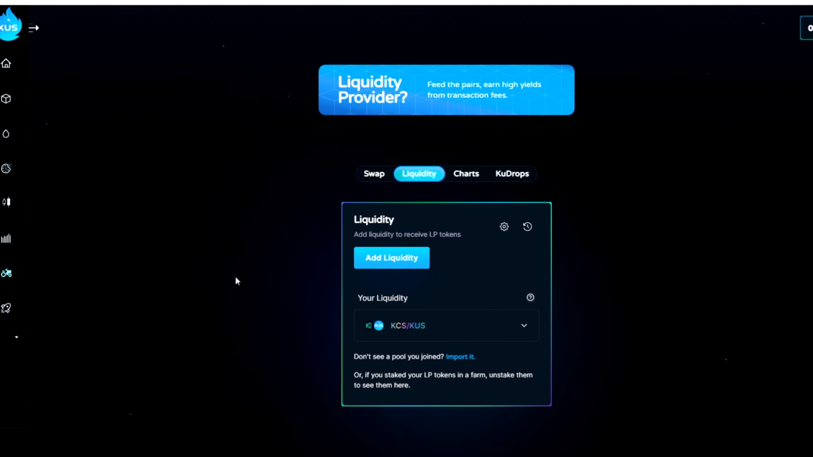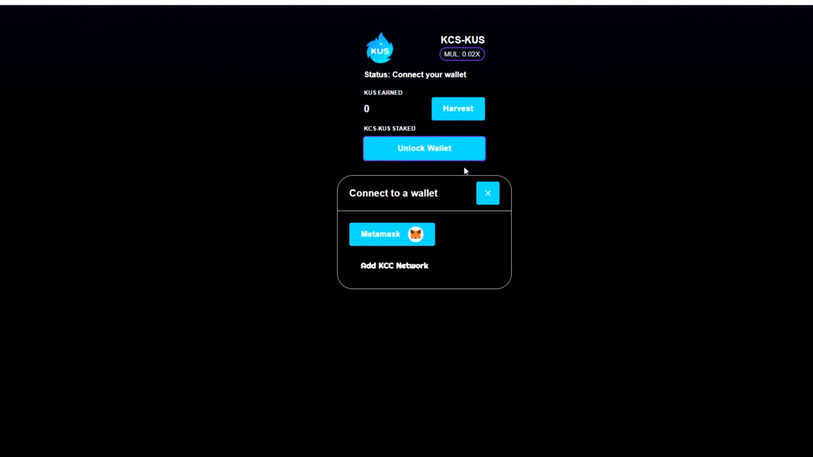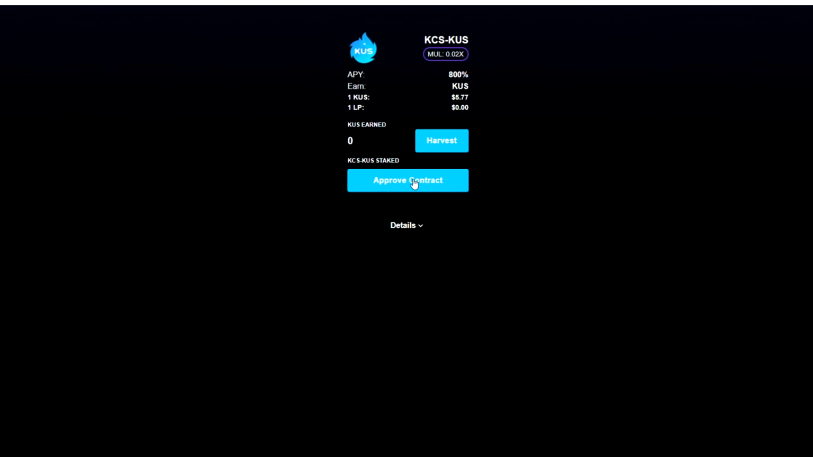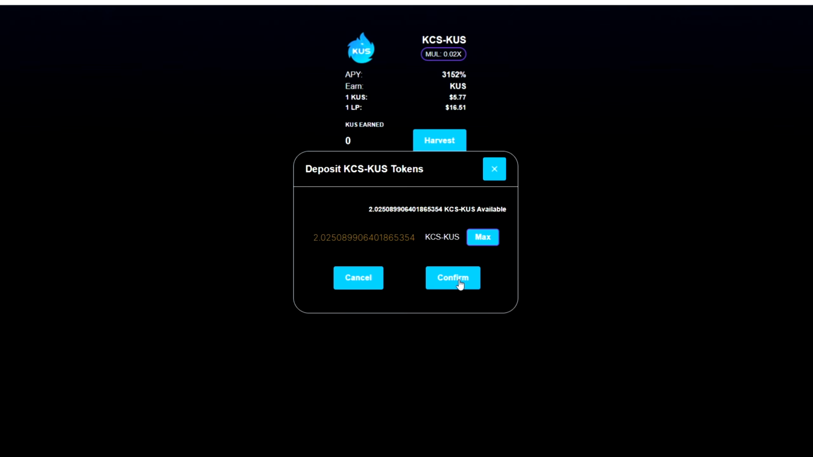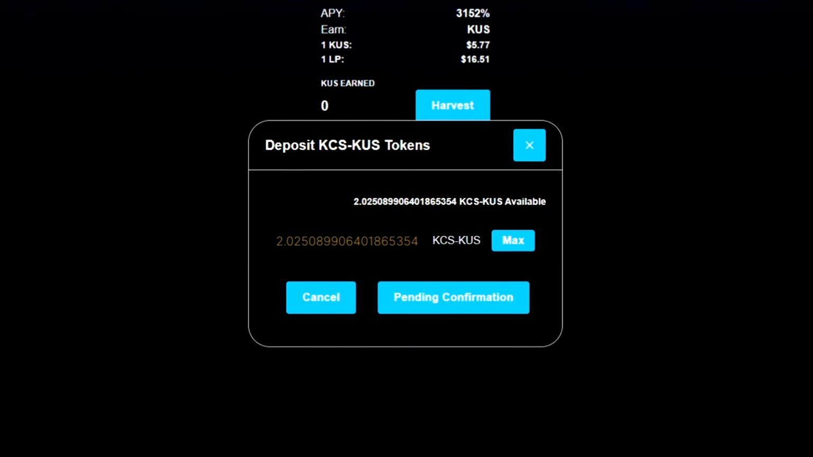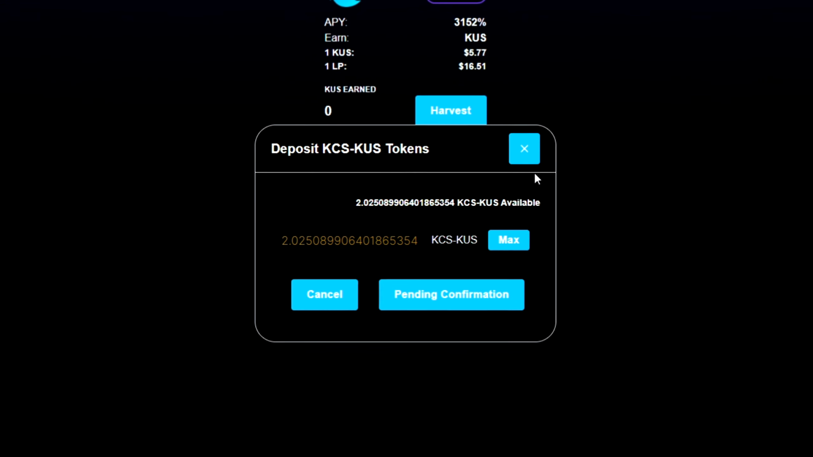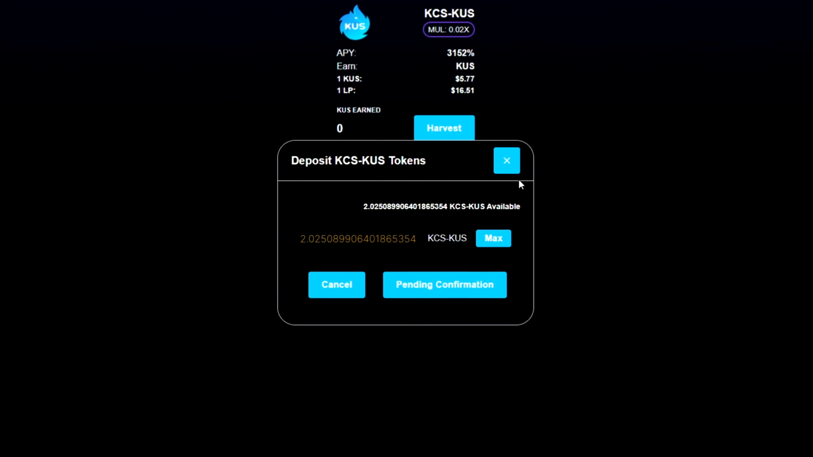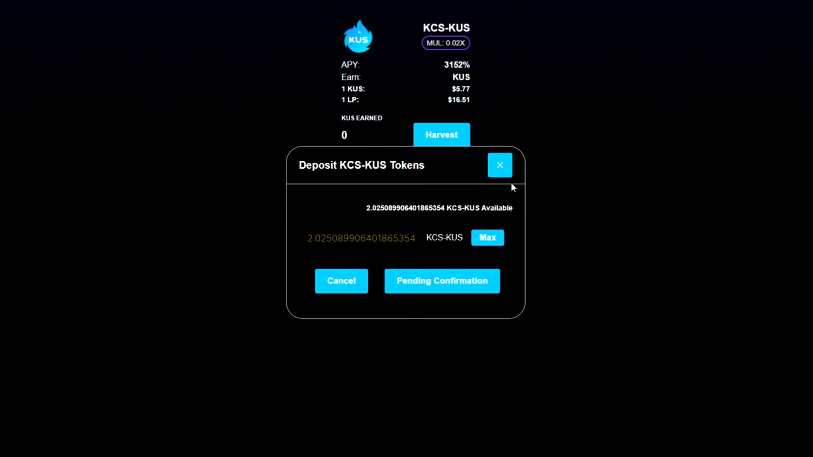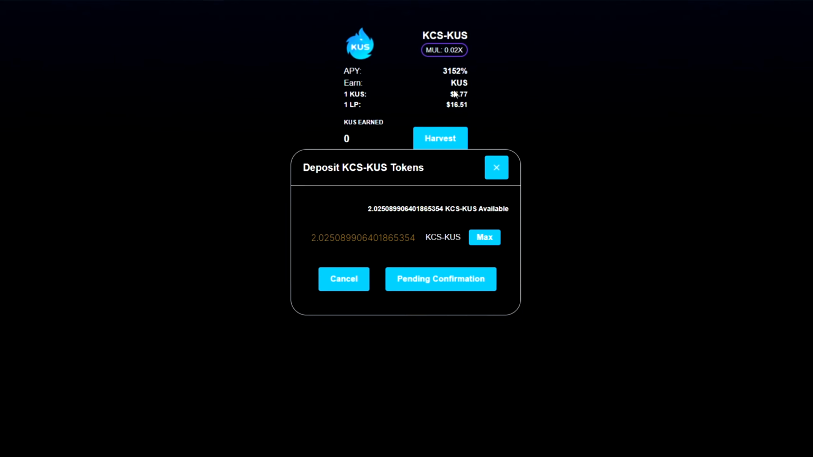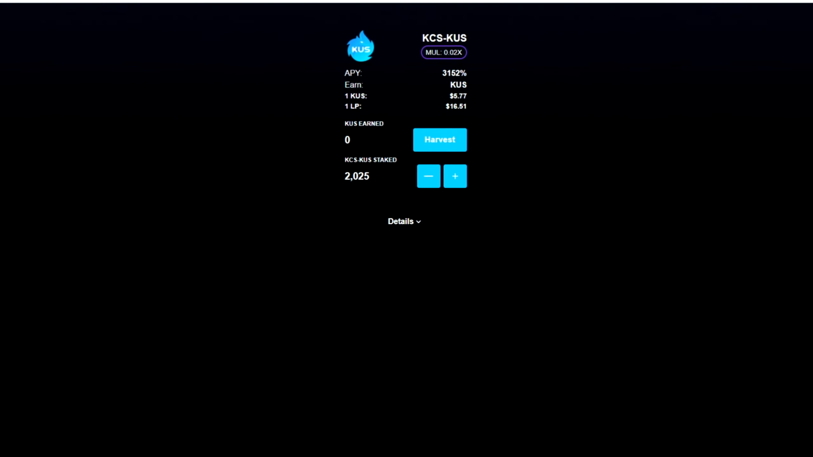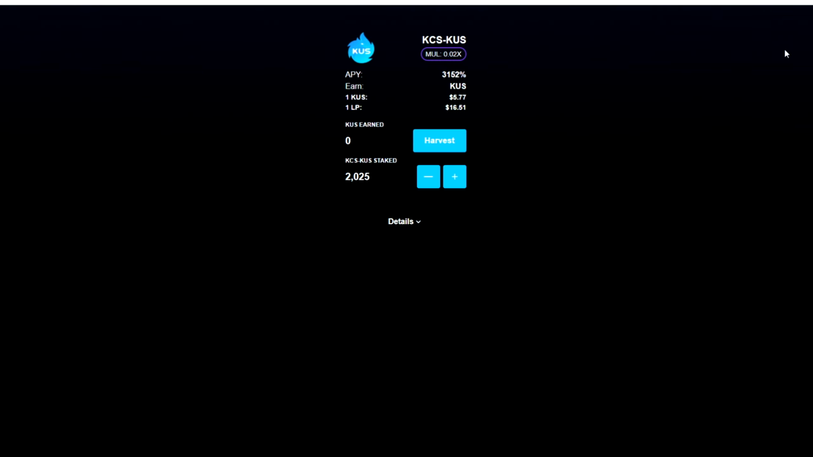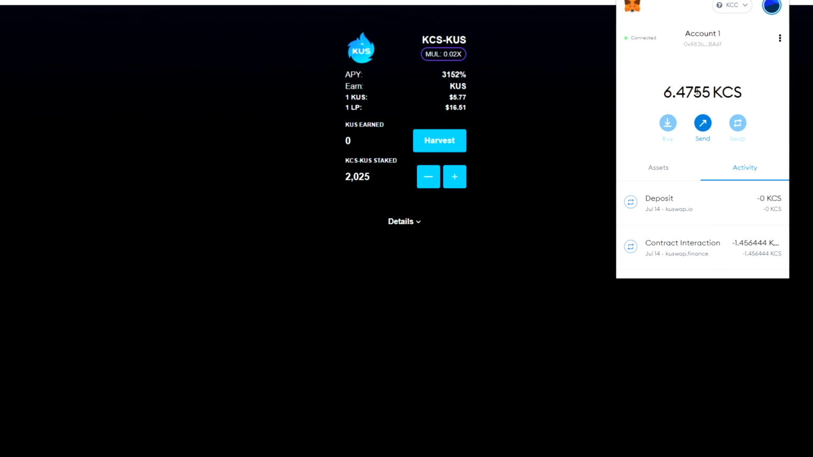So we go to farms right now, and we can see here unlock wallet. Click MetaMask, approve contract, and click here on stake. So we click max, confirm, and of course confirm in MetaMask, and that's all, guys. So we stake right now KCS-KUS. We're going to earn KUS. So we stake LP tokens. I'm going to put in right now all these tokens.